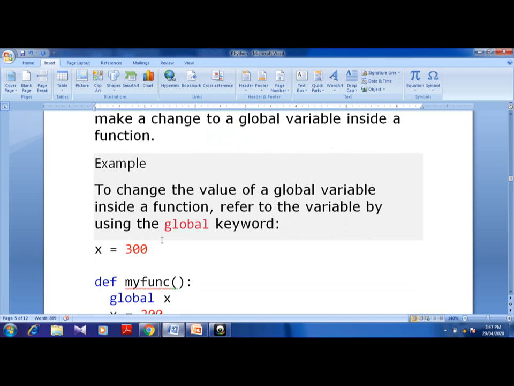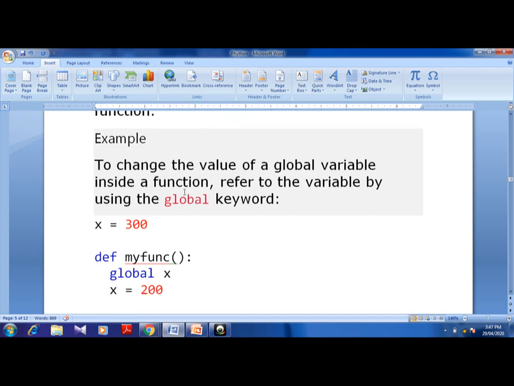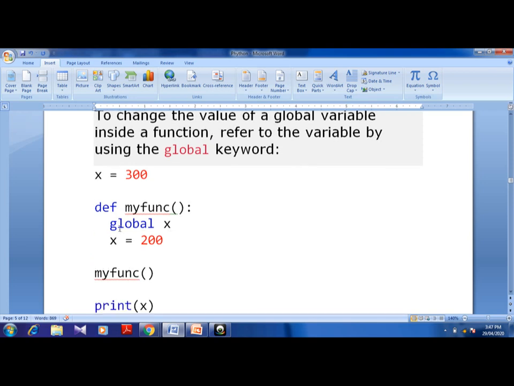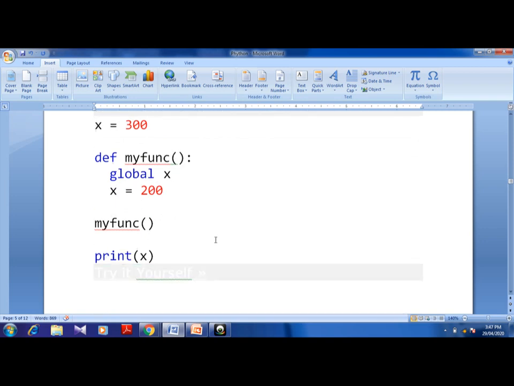Now, to change the value of a global variable inside a function, refer to the variable with the global keyword. X is equal to 300. Now def my function, and x is now global. X has been declared as 300 as global. Now I have created one function here. Now I am declaring global x again, that means x is equal to 200.